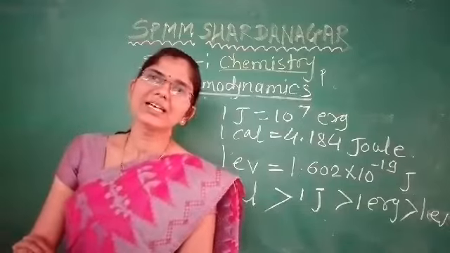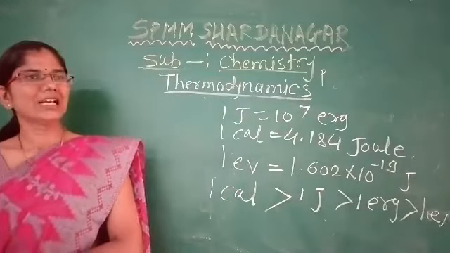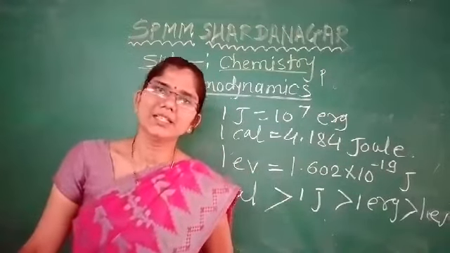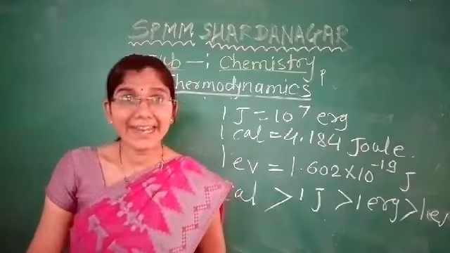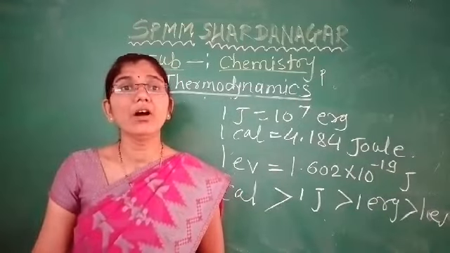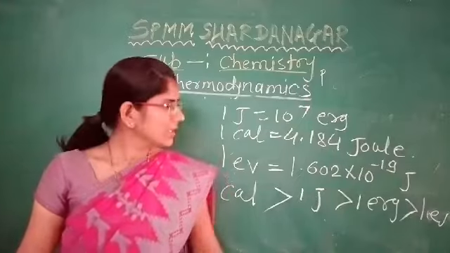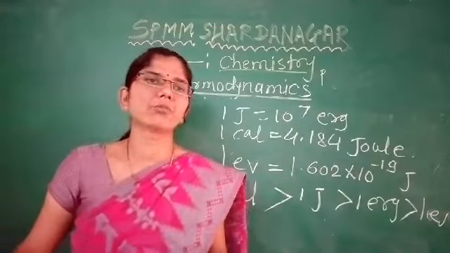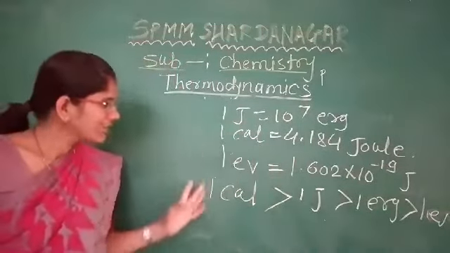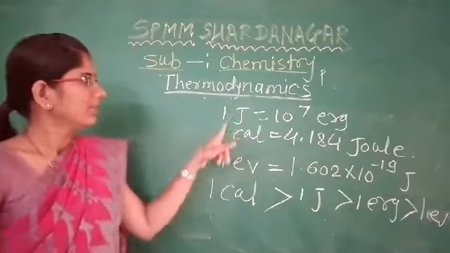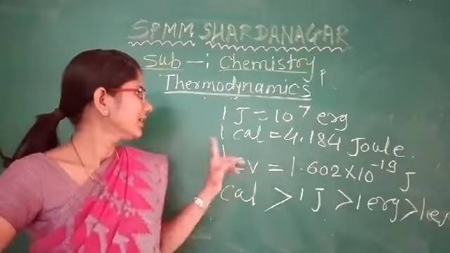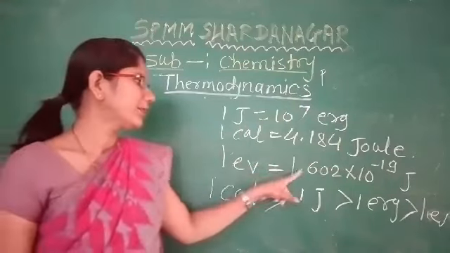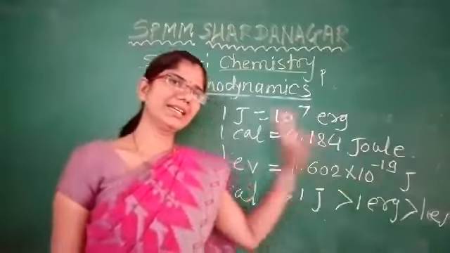The energy of the system can be changed in two ways, in the form of heat and in the form of work. So here we have to see how energy can be transferred in the form of heat, and these are some conversion factors. 1 joule is 10 raised to 7 ergs, 1 calorie is 4.184 joule, 1 electron volt is 1.602 into 10 raised to minus 19 joule.